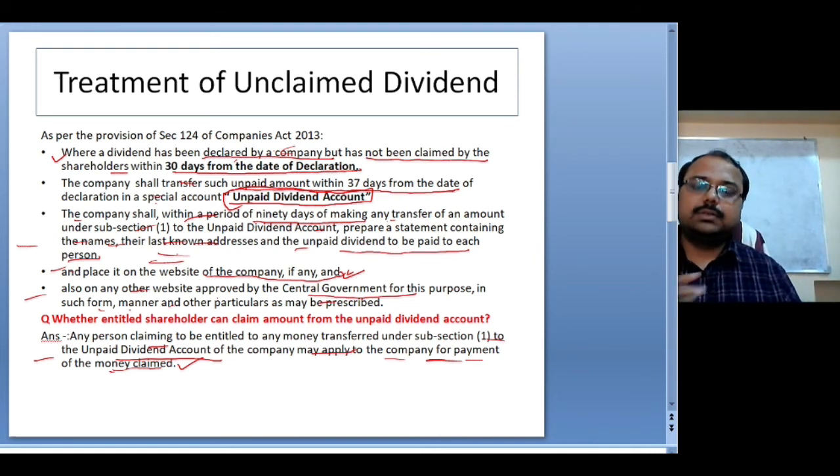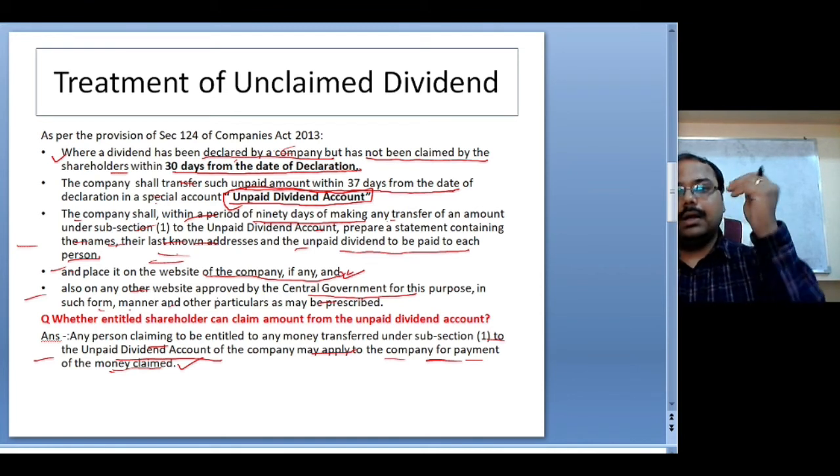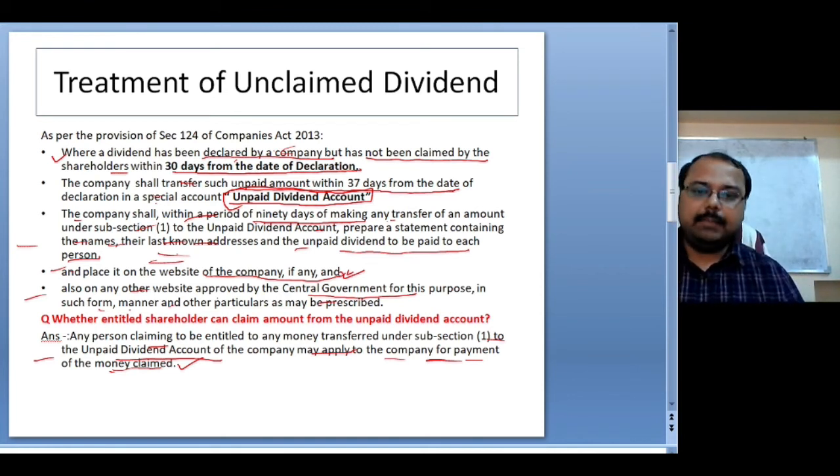Now, for example, after waiting for such a long time, maybe a few persons came in after publishing on the website, since the company has taken enough effort to provide the money to the actual claimants, the actual recipients of the dividend, and they claimed the money.